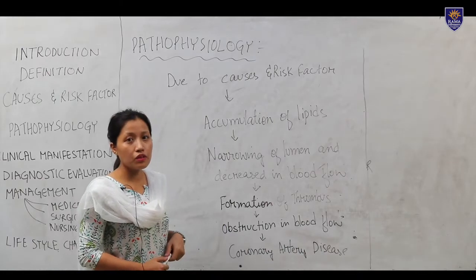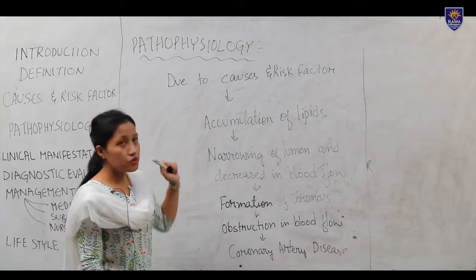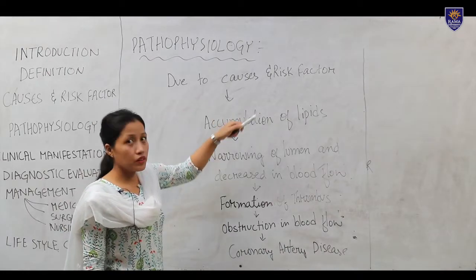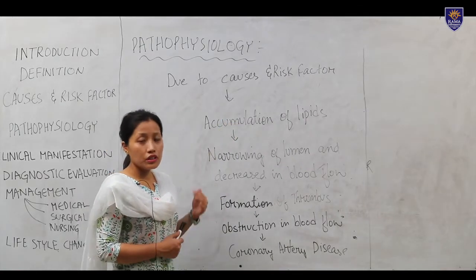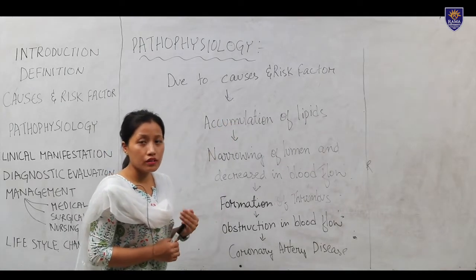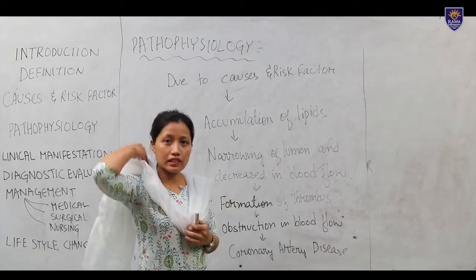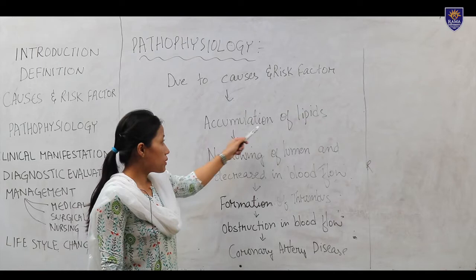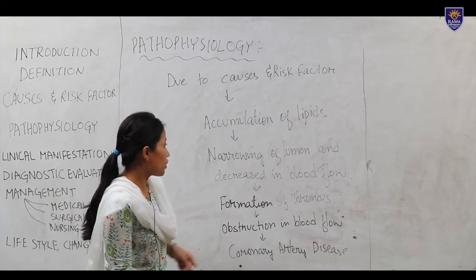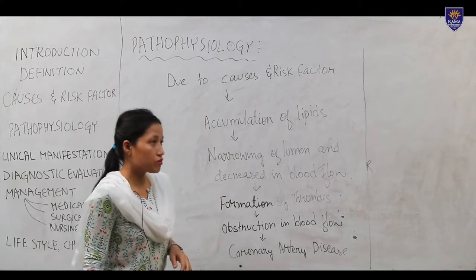Next, we will see the pathophysiology. It comes from the causes and risk factors. Due to a high cholesterol level or an increased level of lipid, accumulation of lipid will take place, which leads to narrowing of the lumen and decrease in the blood flow.